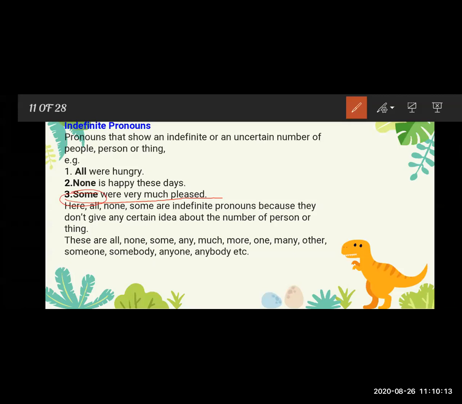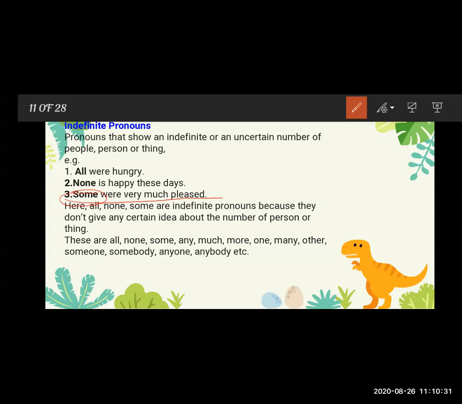So whenever we can't guess, whenever we have to tell a certain number, some, any, much, more, anyone, anybody, whenever we have to tell that, at that time we use the indefinite pronoun.